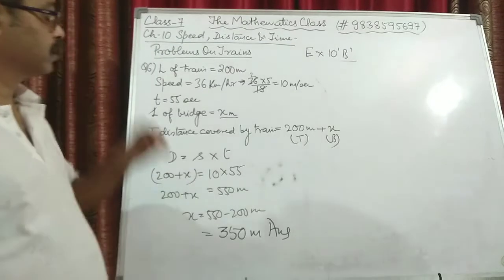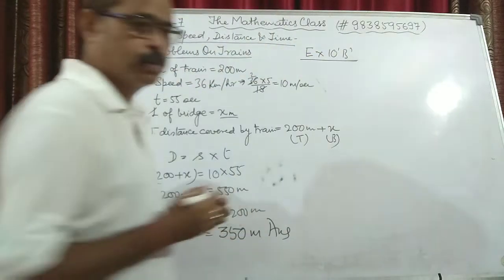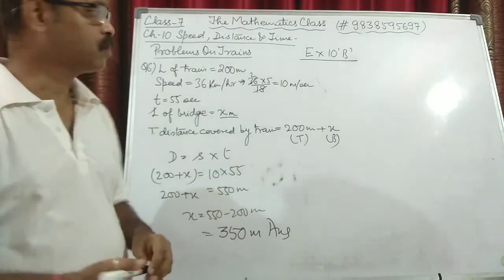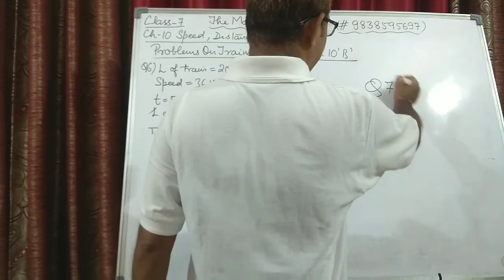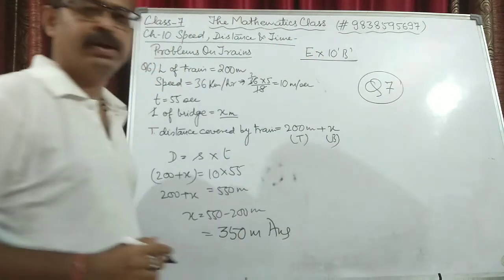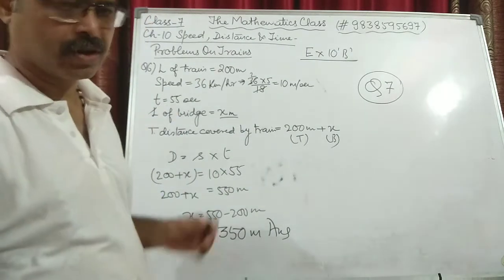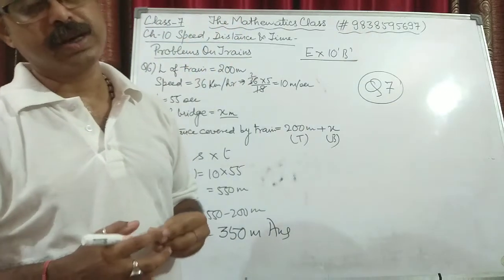Now I hope you would have understood all these questions whichever we have discussed here on the whiteboard, and all these questions are supposed to be in your fair notebook. I have left one question, that is question number 7, and I am sure that all of you will be able to solve it on your own. Still, if you have any doubt or you are not able to solve, you can send me the question on this number. Now this chapter finishes.